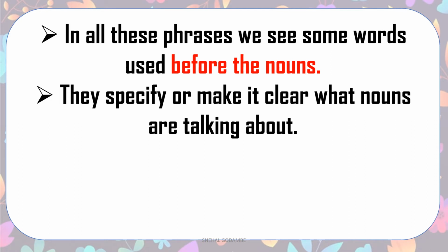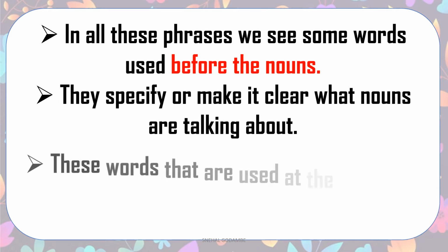Here we are talking about some kids. We are talking about the county inspector. So before county inspector we have placed the, or an error. Before error we always put an, because it is a vowel sound, right? So it specifies or makes it clear what nouns we are talking about.